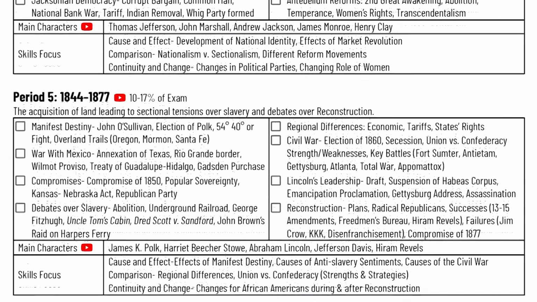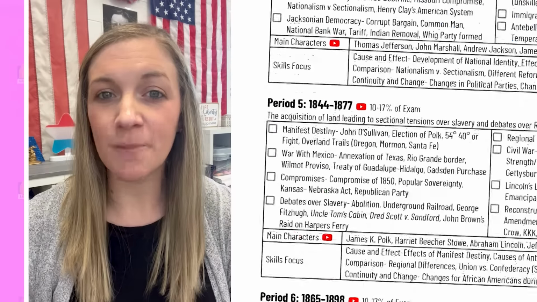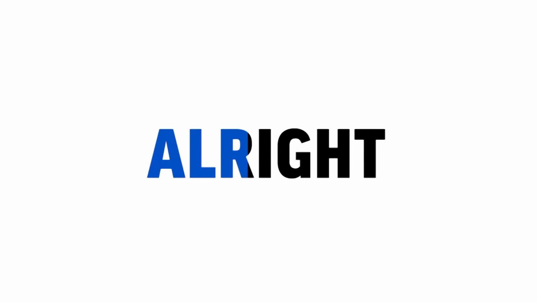Go ahead and look at Period 5. Circle any people, events, or vocab that you don't quite remember so you know what you need to study. Then once you're confident you've mastered a topic, you can check it off and move on to the next one. All right, here we go.